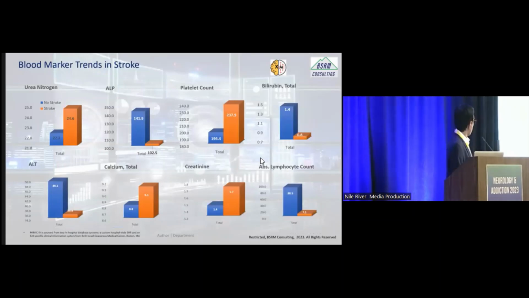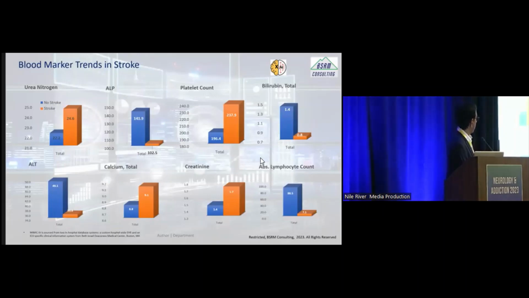Okay. So these are some of the markers. This is an average of the markers across a multitude of patients. And as you can see, there is a big difference in urea nitrogen, ALP, platelet count, bilirubin, calcium, ALT, creatinine, and absolute lymphocyte count for patients with a high risk for stroke.